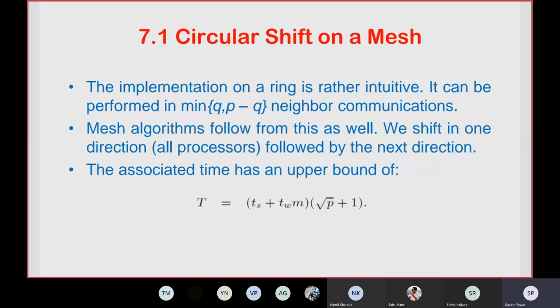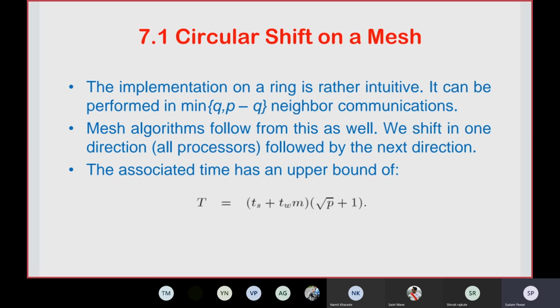This is the communication cost associated with the circular shift operation on a mesh network: ts plus twm into root p plus 1. For a mesh network, the number of nodes along a particular row or column is assumed to be root p, ts is the startup time, tw is the per-word transfer time, and m is the message size. Root p plus 1 means the number of nodes plus 1, which is the number of steps.